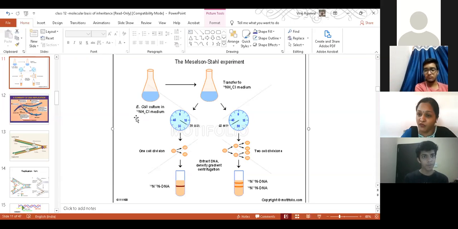Okay, तो जो भी नया nitrogenous base बनेगा उसमें जो nitrogen जाएगा, that will be a heavier type of nitrogen, and therefore the DNA will become of a heavier type. The density of such DNA will be of heavier type. So what he did, कई generations तक उसने DNA को grow किया in a heavy isotope of nitrogen. Therefore all the DNA were of heavy type. अब उसने क्या किया, इस बैक्टीरिया को उठा करके एक नई मीडियम पे डाला, and that medium had a light isotope of ammonium chloride, यानी कि nitrogen was of a lighter type.